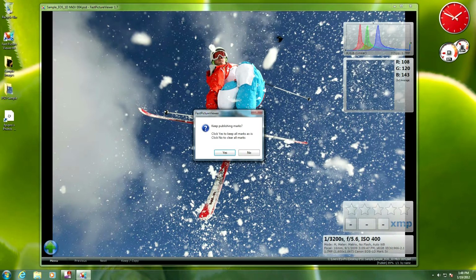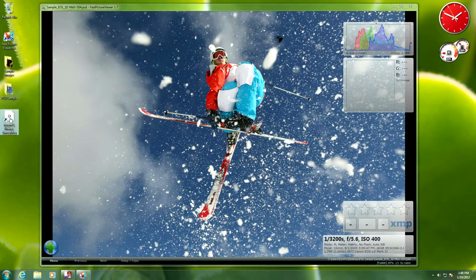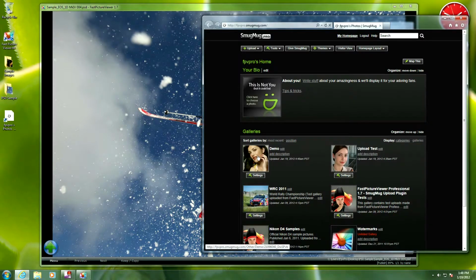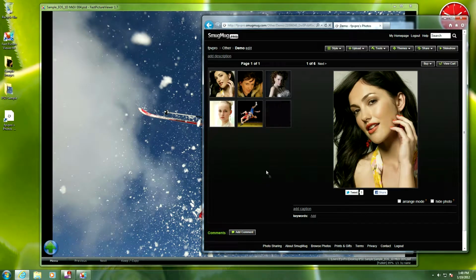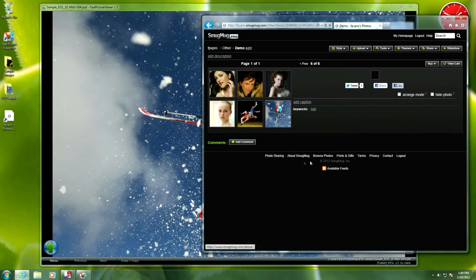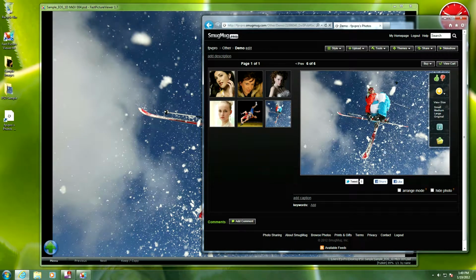So what do we get? Go back to SmugMug, same library or gallery. Okay, so here is my PSD. Okay, here is my PSD, the JPEG representation of my PSD that was sent by Fast Picture Viewer.